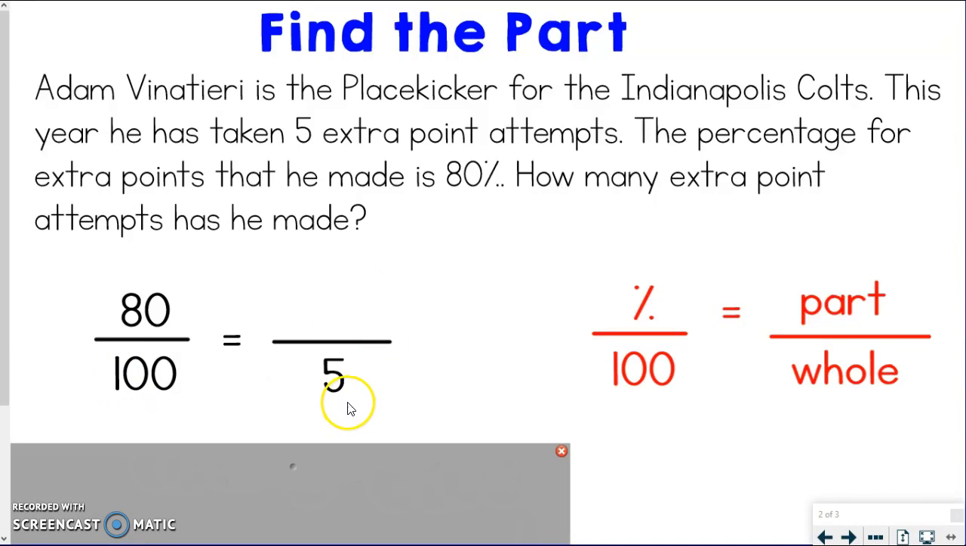Okay, so I'm going to look up or down or across, and across I notice that I'm dividing by 20 to go from 100 down to 5, and so I need to do the same to the top, which gets me 4. So he's made 4 out of those 5. Pretty good. We want to try and get 100%, but 80% is still really good. But 4 is what he's actually made.